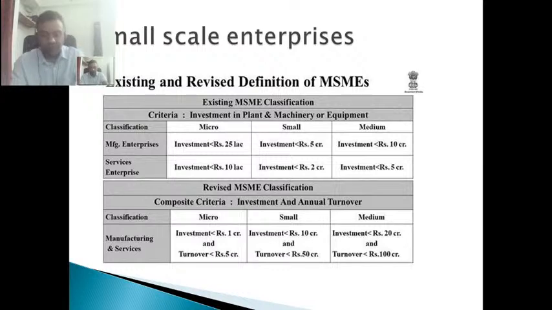But the government has realized that there are many firms who are not investing money in their plant to take it to the next level, or they don't want to go out of MSME. They are not increasing their investment because the moment they increase it to more than 5 crore or 10 crore, they will go to the next bracket, or if it's more than 10 crore, they will completely go out of the MSME benefits. They will not be able to avail them.